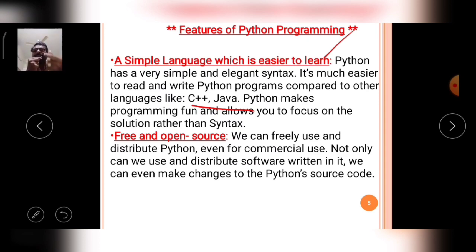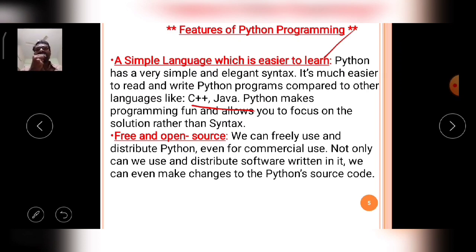For example, if you take the matrix multiplication program, there is a somewhat difficult logic in it. Actually the programmer must concentrate on the logic, but the programmer must also concentrate on the syntax rules available in C, C++ or Java. So that is the overburden to the programmer.